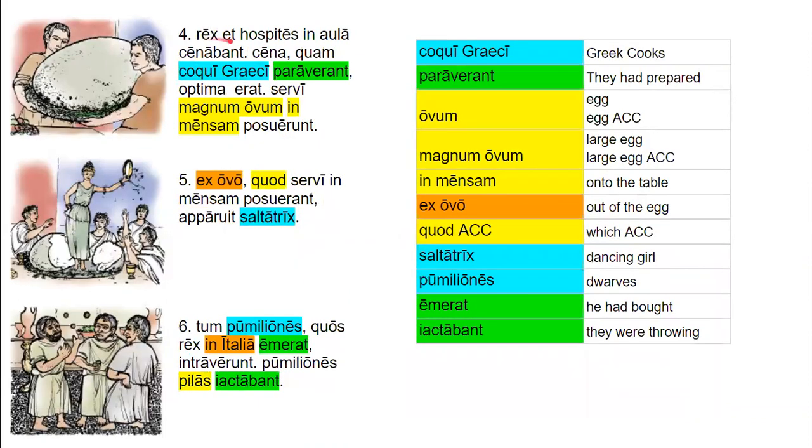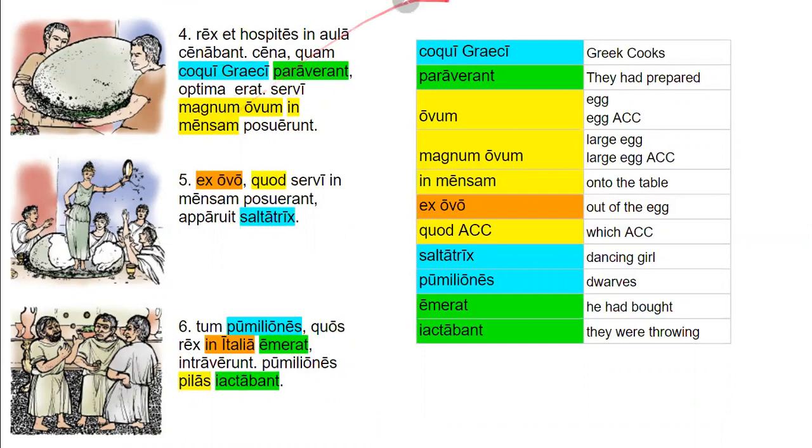All right, rex et hospites in aula cenabant. Cena, quam coqui Graeci paraverant, optima erat. Servi magnum ovum in mensam posuerunt. So the king and guests were dining in the palace. Right? Dinner, which the Greek cooks had prepared, was very good. The slaves placed a large egg onto the table.